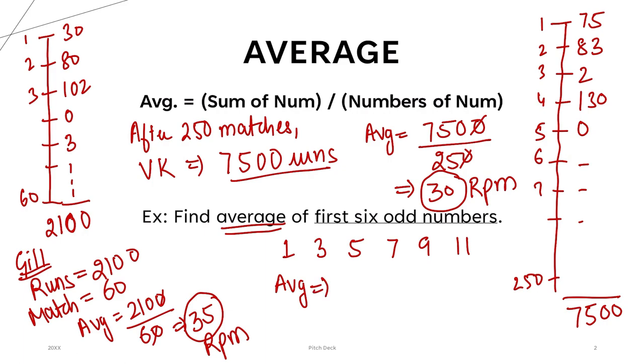What is the sum? 3 plus 1 is 4, plus 5 is 9, 9 plus 9 is 18, 18 plus 18 is 36. So, 36 is the sum of all these numbers, divided by how many of these are there? There are 6 numbers. So, 36 by 6 is 6. That is the average of first 6 odd numbers. I hope this is clear. The simple idea, and I hope you are getting an idea what the average exactly is, right? As we will see in future PYQs on this, you will get a better understanding how they have used this concept as an application, right?